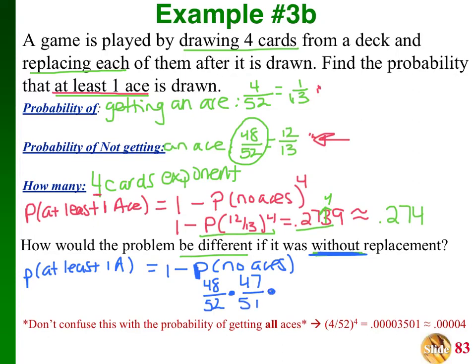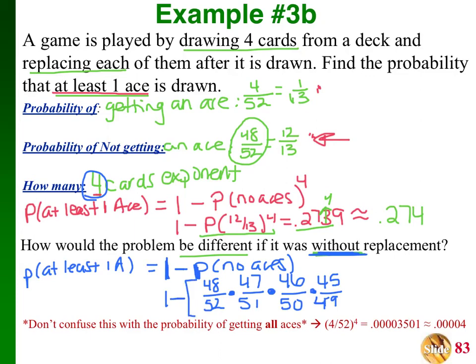I'm drawing a 3rd card, so I'm multiplying. It's a different event, a different trial. I now only have 46 cards left in the deck that are not aces, times 50. And last but not least, I'm doing it one more time because I had 4 cards. So 45 over 49. Oops, sorry, that was really ugly. 49. And again, this has to be 1 minus all this.